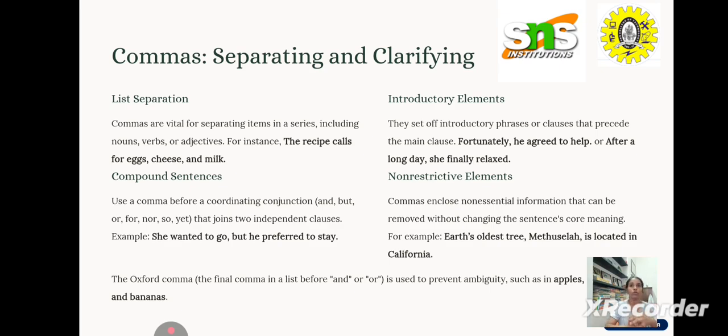And the next use of the comma is to separate independent clauses that are linked by a conjunction. For example, I ate toast for breakfast, but I wanted English muffins instead. So here, I ate toast for breakfast is an independent clause where it gives a complete meaning.